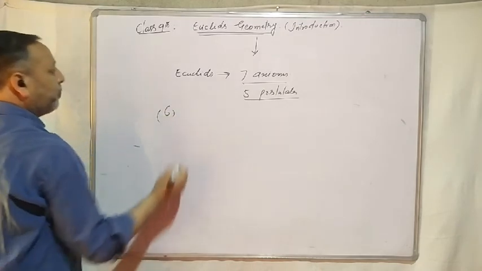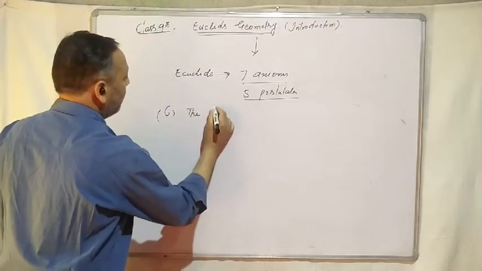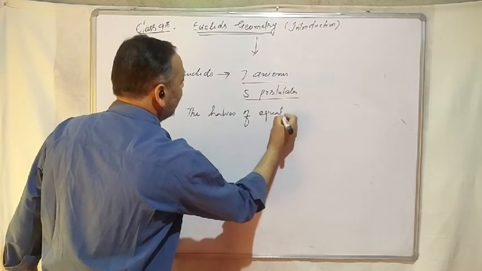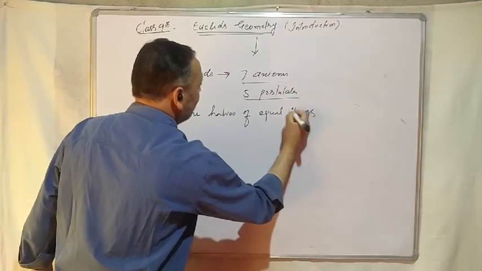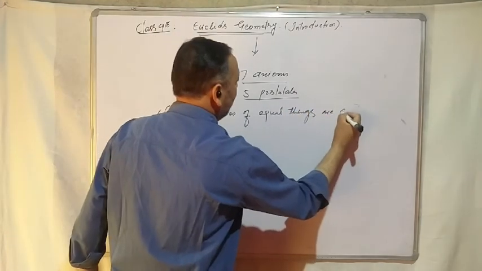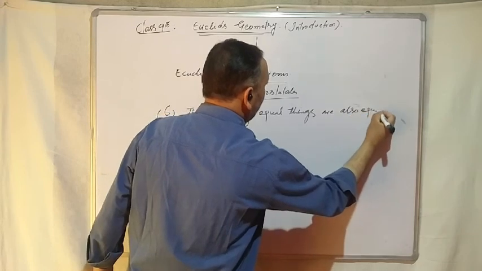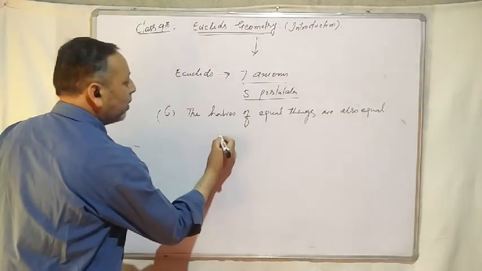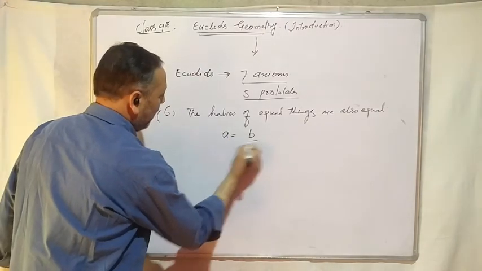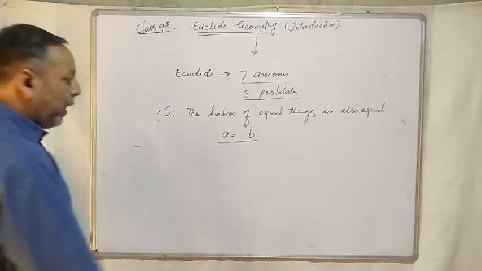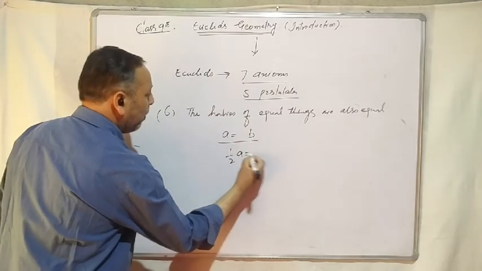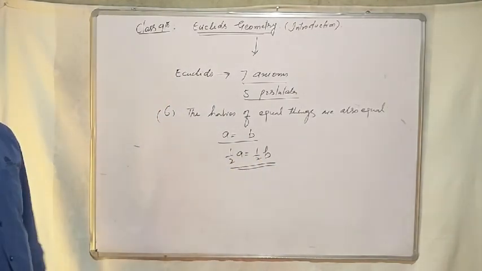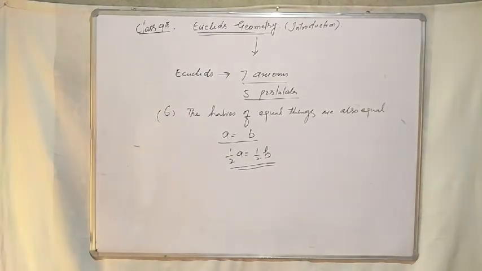Axiom number 6. The halves of equal things are also equal. Equal things का half equal ही होता है. अगर a b के बराबर है, if a is equal to b, then half of a will be equal to half of b.